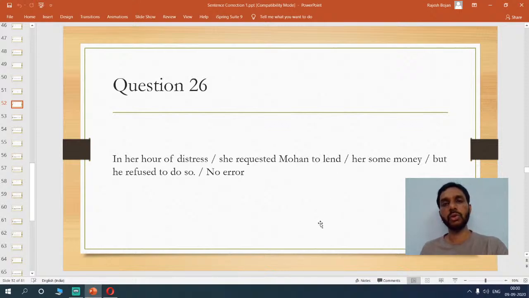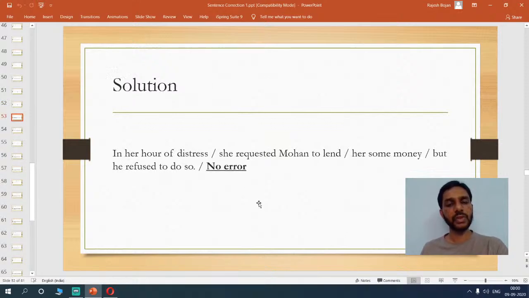She is requesting Morgan to lend her some money, okay, but he refused to do so. But he did not agree for it. He refused it. So basically, when you look at the constructions, when you look at the subject verb agreement, everything seems to be fine here. So there is no error with this sentence. Okay, yeah. So there is no error with this sentence.